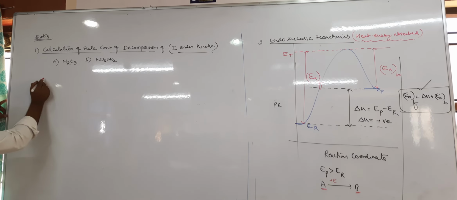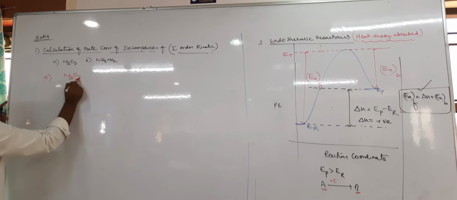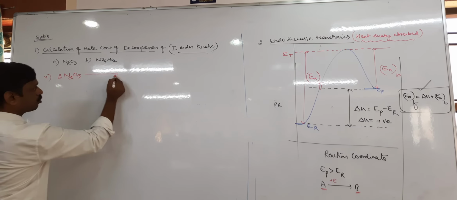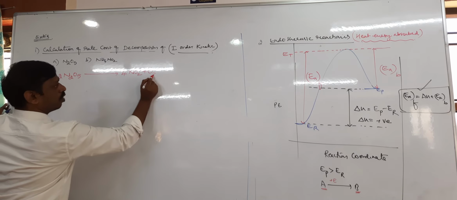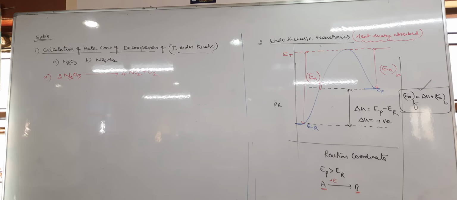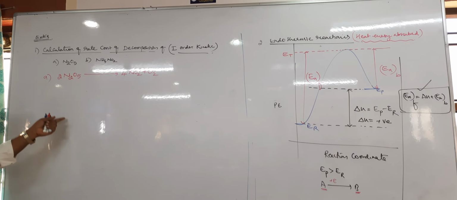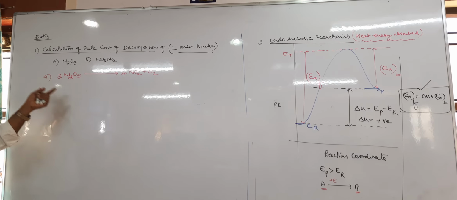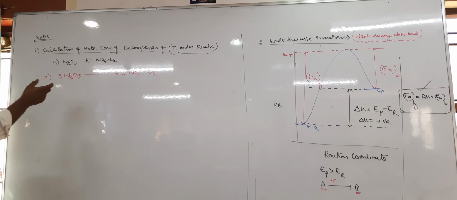Now the first one, let us take A. We know that N2O5 undergoes decomposition: 2N2O5 gives 4NO2 plus O2. Yes or no? What is the order of the reaction? Here 2 is there, no? It is first order only, because we know the mechanism. In the mechanism, the first step is the RDS, in which only one N2O5 molecule is involved.